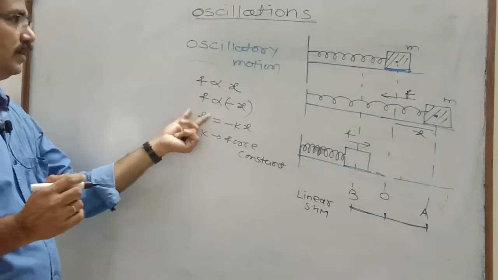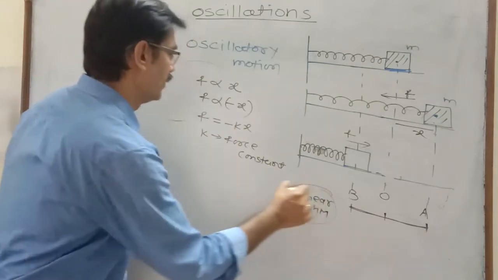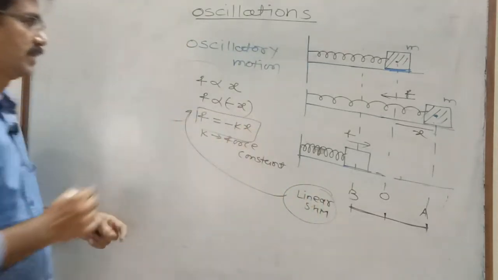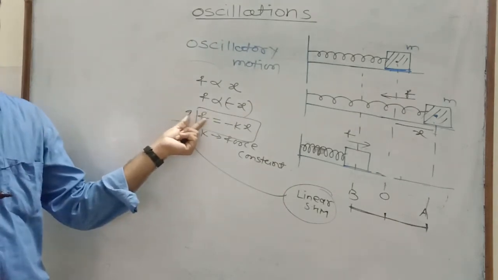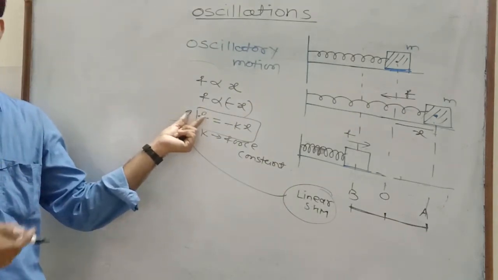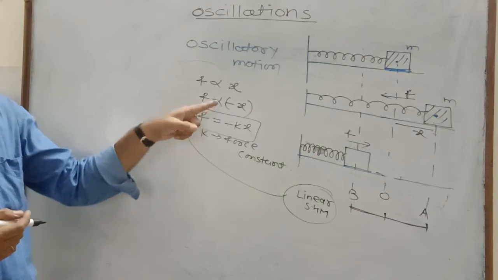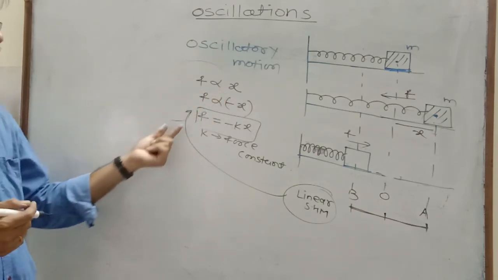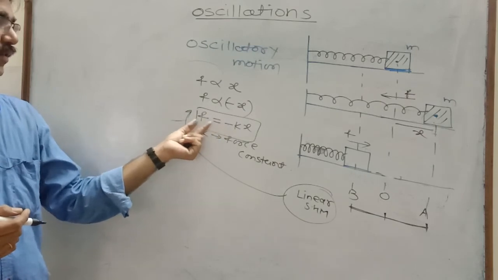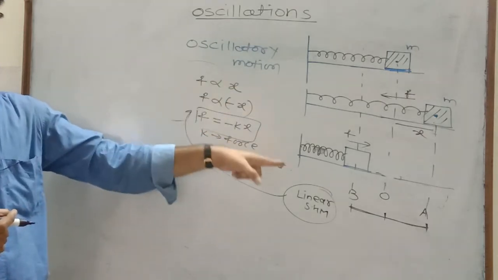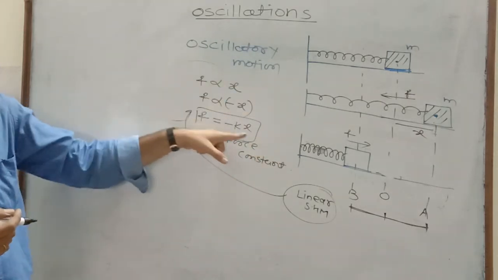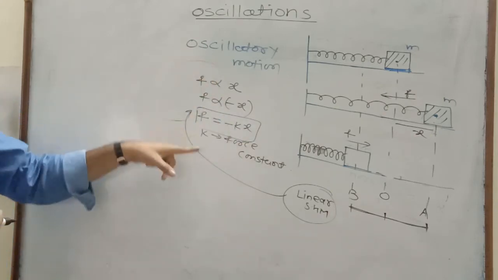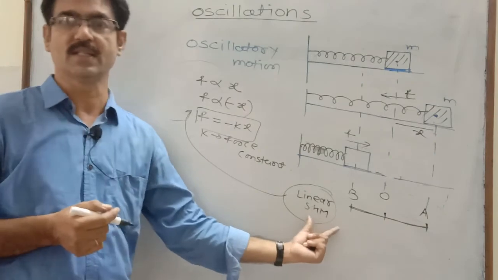Now we can define linear SHM. From this equation F = -kx, the restoring force, it is a linear periodic motion in which the restoring force is directly proportional to the displacement and its direction is always towards the mean position, or it always opposes the displacement from the mean position. This type of motion is called linear SHM.